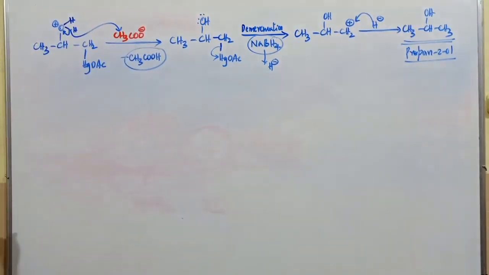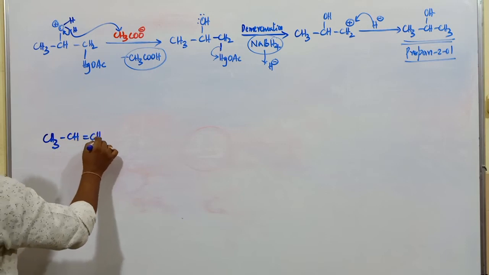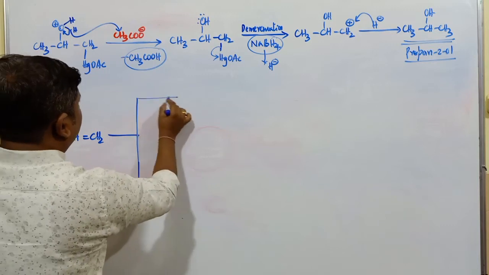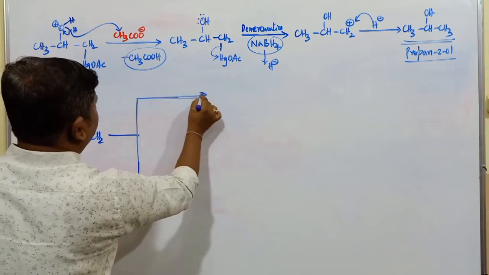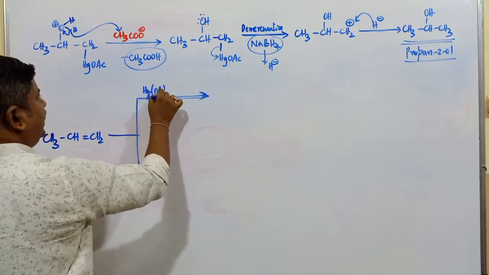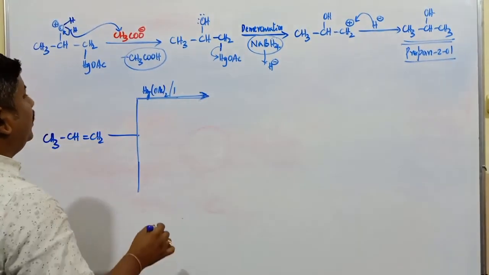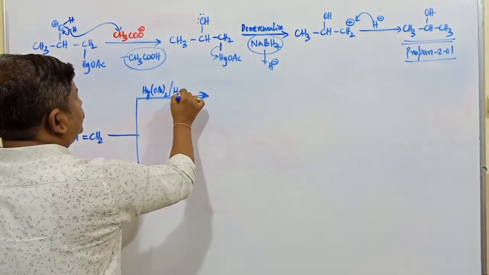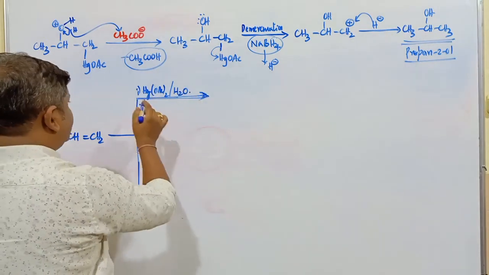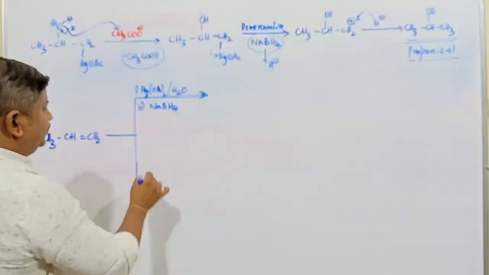Let us consider one question. CH3, CH, double bond, CH2. It's an alkene. When it is treated with the set of reagent, Hg(OAc)2, what is that reagent? Reagent is going to be H2O. Second set of reagent, that is sodium borohydride, NaBH4.